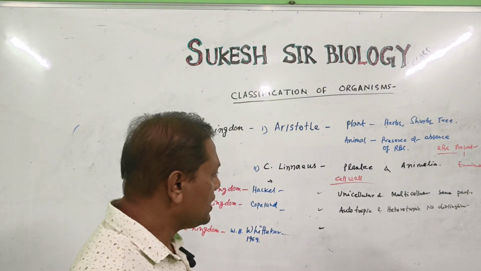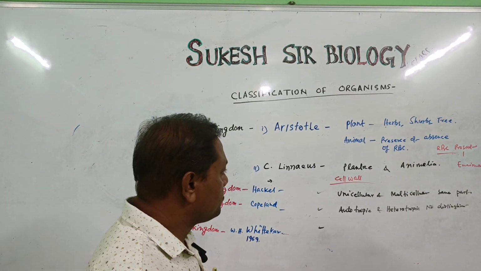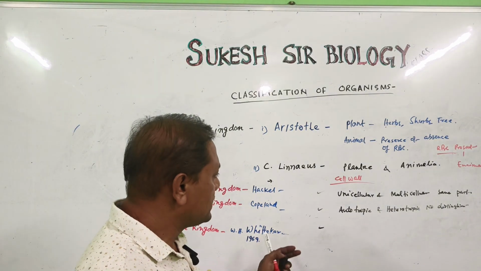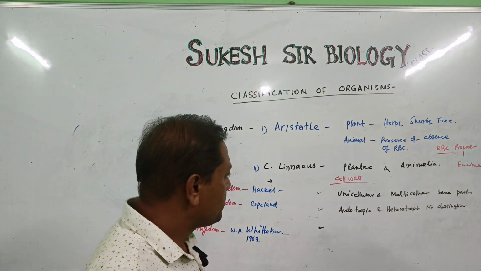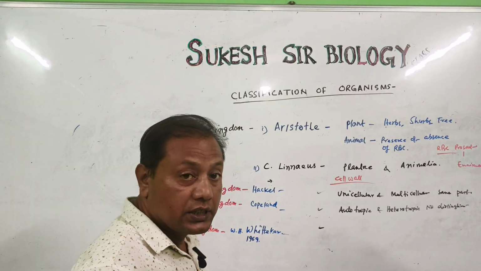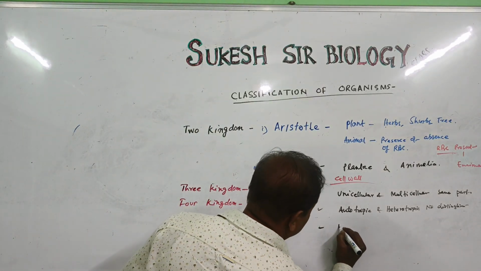What are the other drawbacks of the classification? Prokaryotic and eukaryotic, no distinction. This is important.